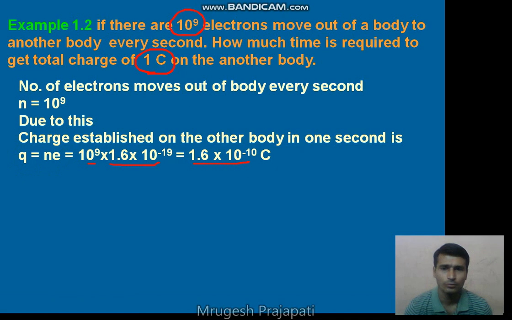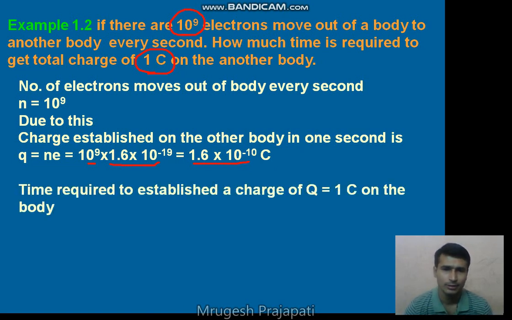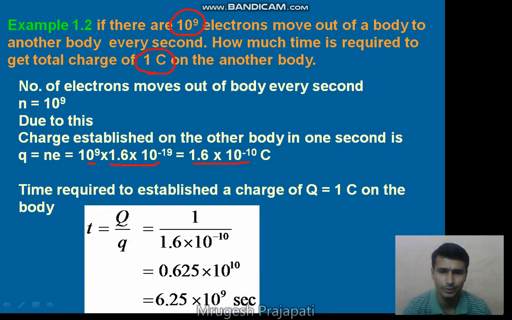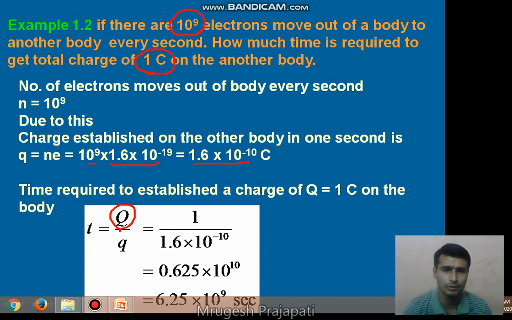So now what time will it take to establish a charge of 1 coulomb? In 1 second, the charge established on the body is 1.6 into 10 raised to minus 10 coulomb. So what time will it take for the charge on the body to be 1 coulomb? T is equal to capital Q divided by small q. Capital Q here we consider as 1 coulomb, and in place of small q, the charge established on the body in 1 second, 1.6 into 10 raised to minus 10, right? If we calculate, we get the answer